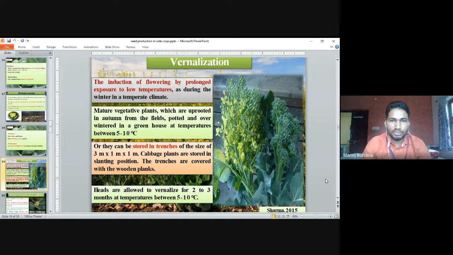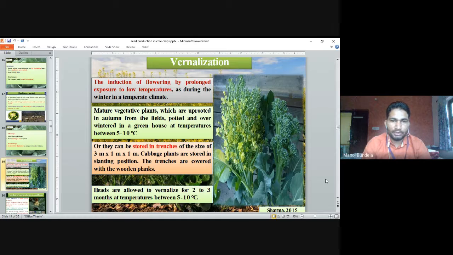The mature vegetative plants, which are uprooted in autumn from the field, are potted and overwintered in a greenhouse at a temperature between 5 to 10 degrees centigrade. Or they can be stored in trenches of the size 3 meter by 1 meter by 1 meter. We have to prepare such trenches and store the plants in them.